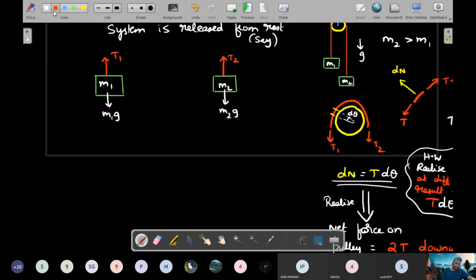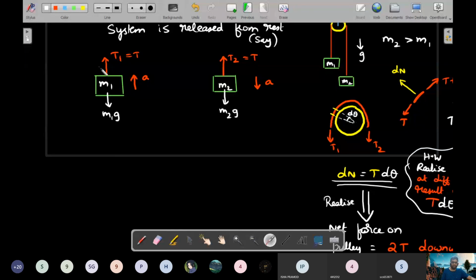So once we realize all of that, this should be T and this should be T. And since we know by experiment that M2 moves down because it's heavier, this should be acceleration a and this should be acceleration a. The equations of motion, I always told you, are incomplete without FBD, and FBD is incomplete without a.